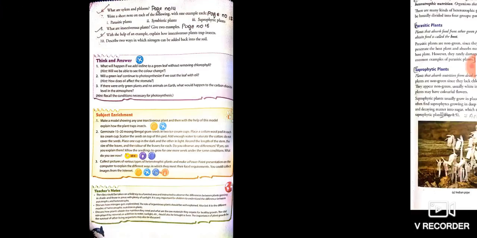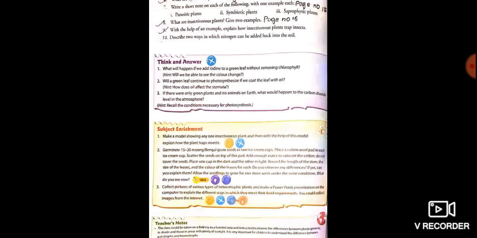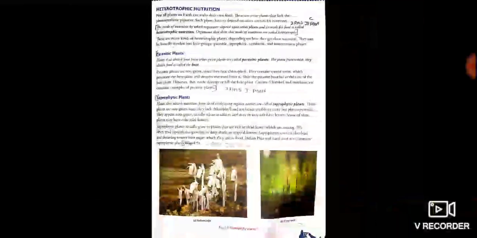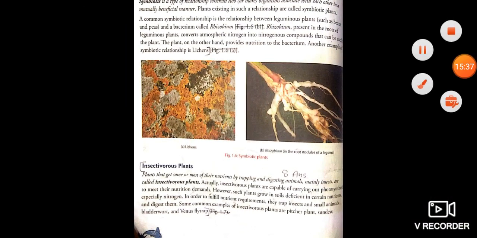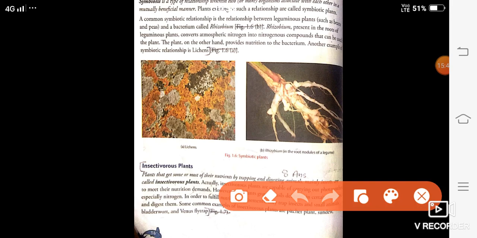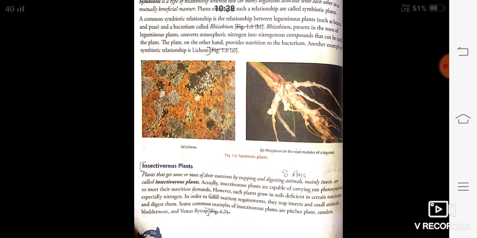Now we will look towards answer number 8. What are insectivorous plants? Give two examples. This is given on page number 16. Insectivorous plant. You will write only the definition.